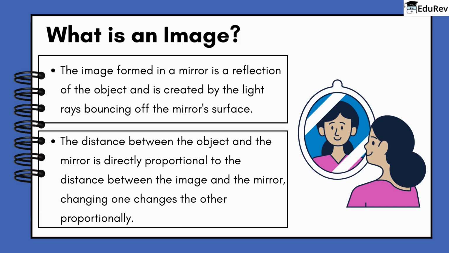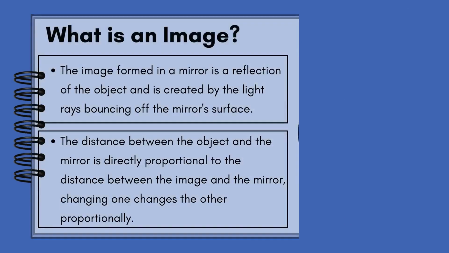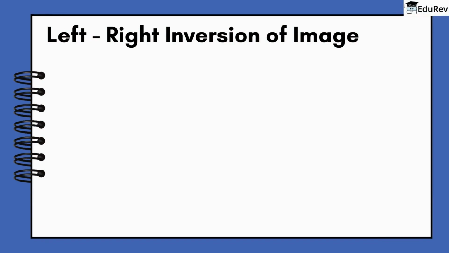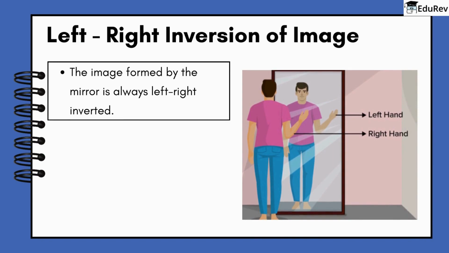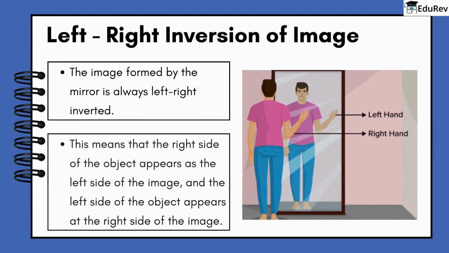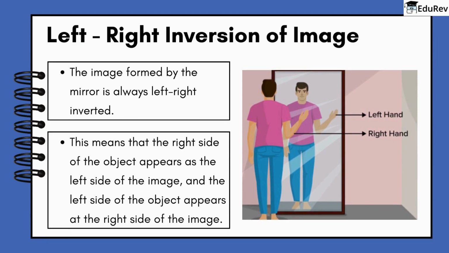Did you know there is a fascinating phenomenon that takes place when an image of an object is formed, called left-right inversion of image? The image formed by the mirror is always left-right inverted. This means that the right side of the object appears as the left side of the image, and the left side of the object appears at the right side of the image.